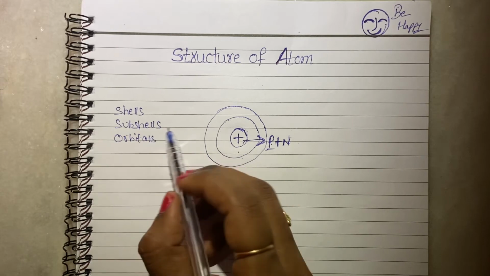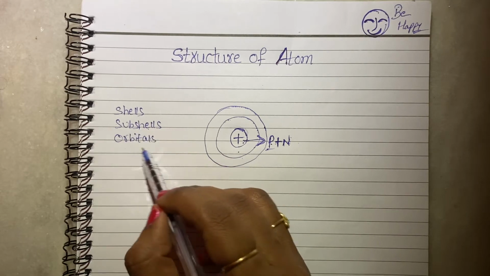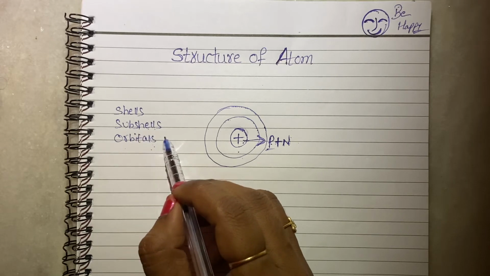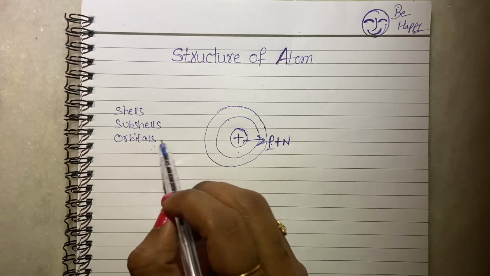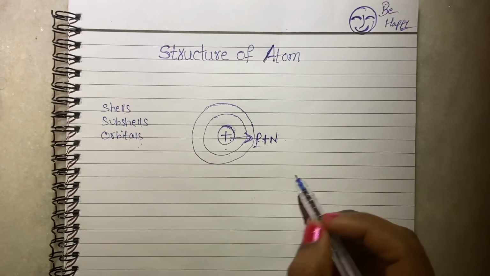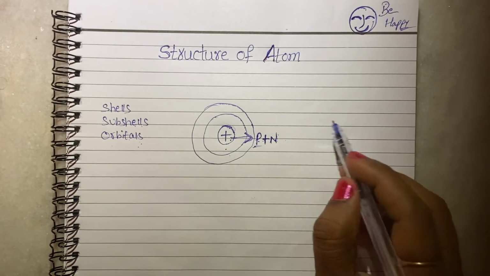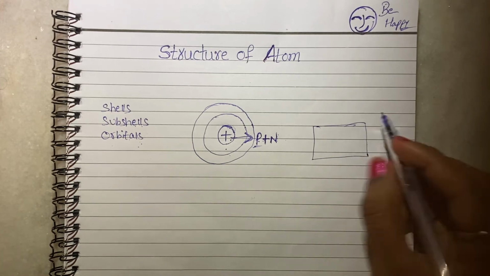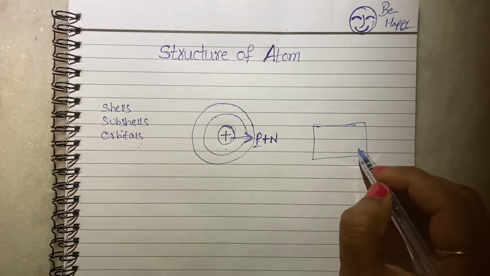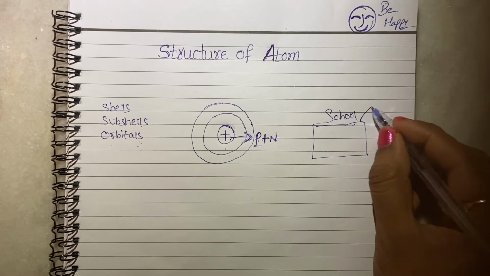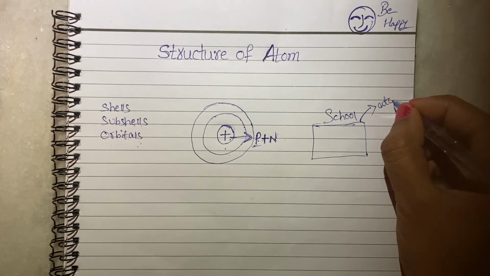Most students confuse subshells and orbitals, thinking they are the same, but subshells and orbitals are not the same. The two are different. Now we'll discuss. We'll take a general example, then you will get some idea. See here, I am taking one school, any school you take. I am considering this school as one atom.